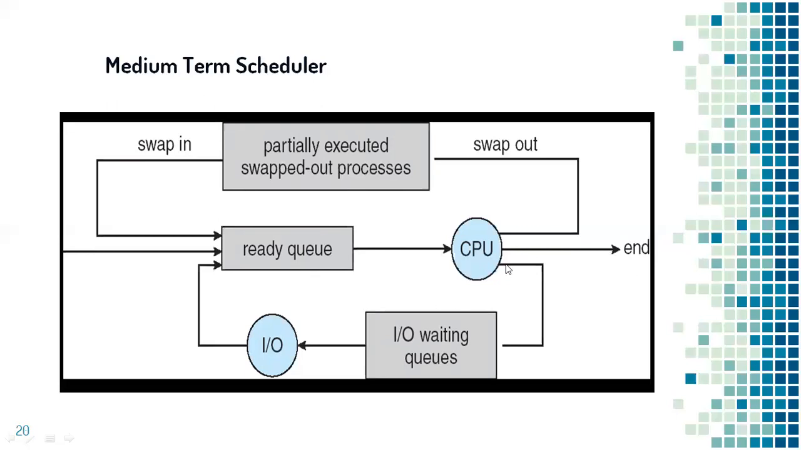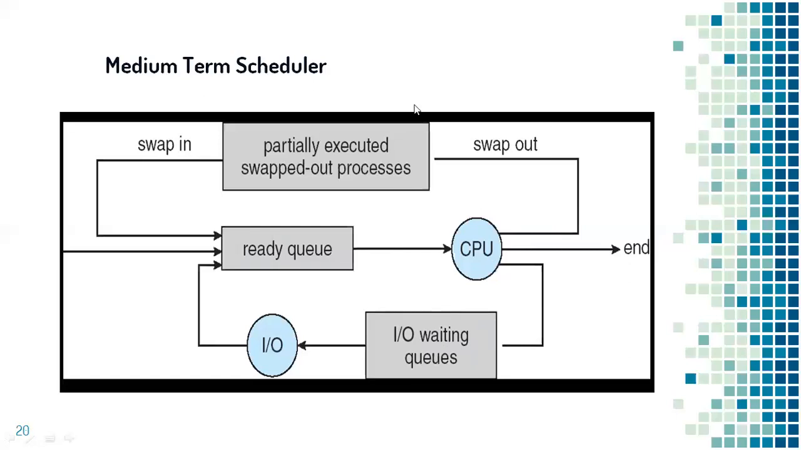So in this diagram, we are also able to see the IO waiting queues. This is the general procedure of process execution. A process moves from ready queue to CPU. During its execution, whenever it requires an IO, it might go to IO waiting queue, execute the IO operations and later come back to ready queue. This procedure happens regularly in the operating system.